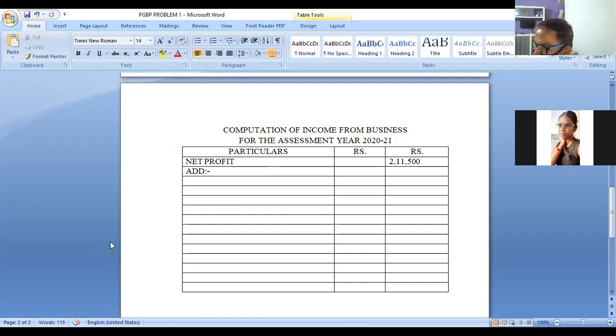Please refer to that material. Salaries, wages, and all. No, what is the heading? What are the things we have to add? What do you call this?